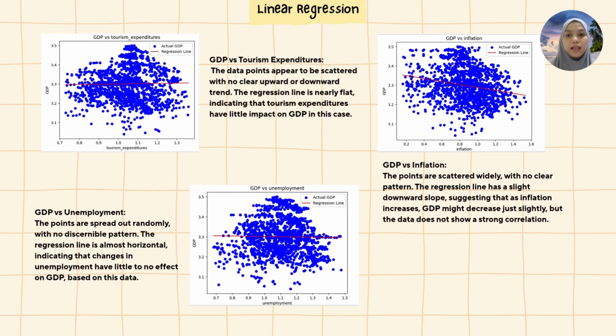As you can see in the slide, tourism expenditure shows little impact on GDP. The data points are scattered and the regression line is almost flat. Inflation also doesn't show a strong correlation. The regression line is also slightly downward and the points are widely spread out. For unemployment, there is almost no effect on GDP. The regression line is nearly horizontal and the points are random. So among these variables, expenditure, inflation, and unemployment have little to no impact on GDP in our dataset.